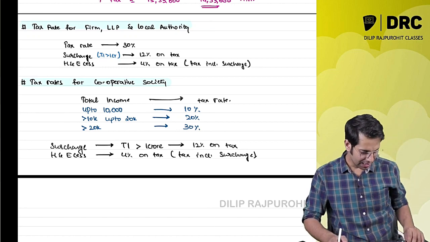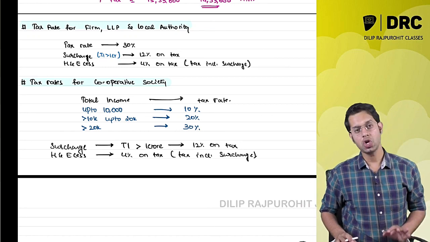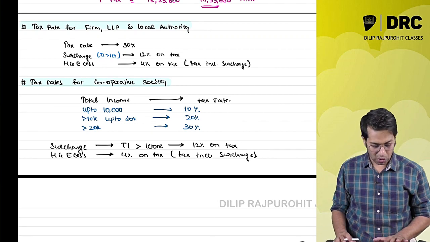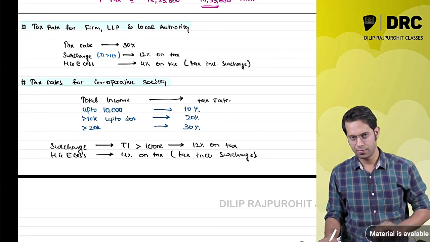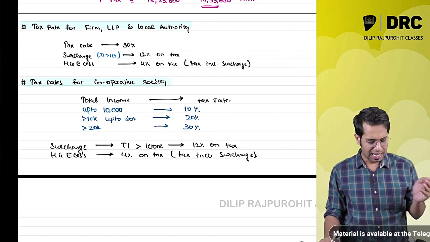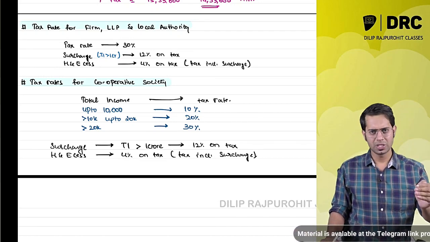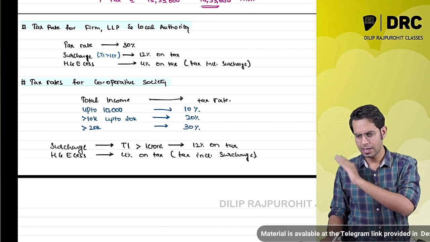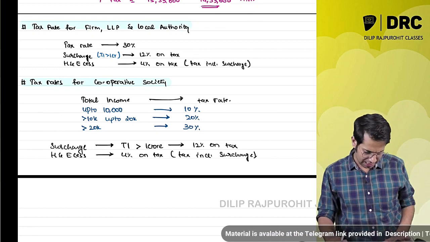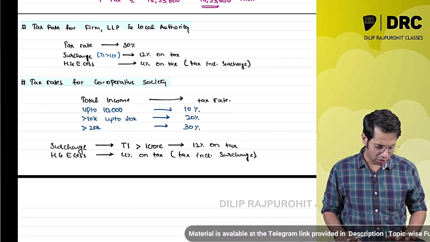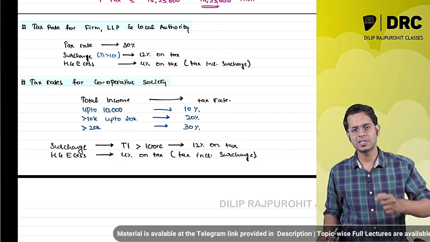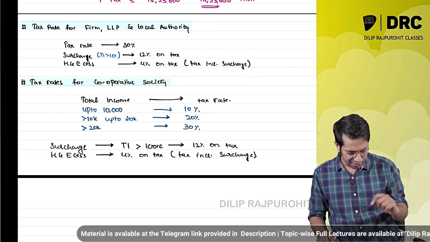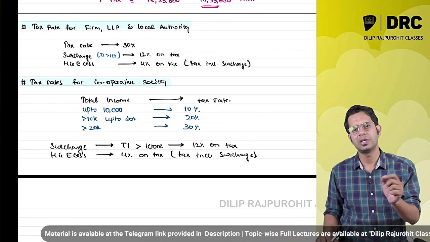Okay, so this completes our discussion on tax rates. For individual, HUF, AOP, BOI we had discussed in our previous class, and for companies, firms and cooperative societies we have discussed in this lecture. So this completes our discussion on this topic. In our next class we are going to discuss special tax rates.